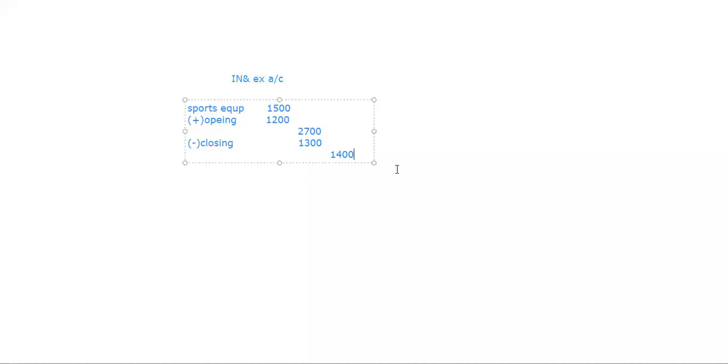Now, the second effect, how we are going to take it in the balance sheet. This is the first effect. In the balance sheet, you are going to take sports equipment at only 1300, the closing balance, because we know in the balance sheet we take only the closing balance. So this is the first effect, you will show like this, and this is the second effect. Okay?